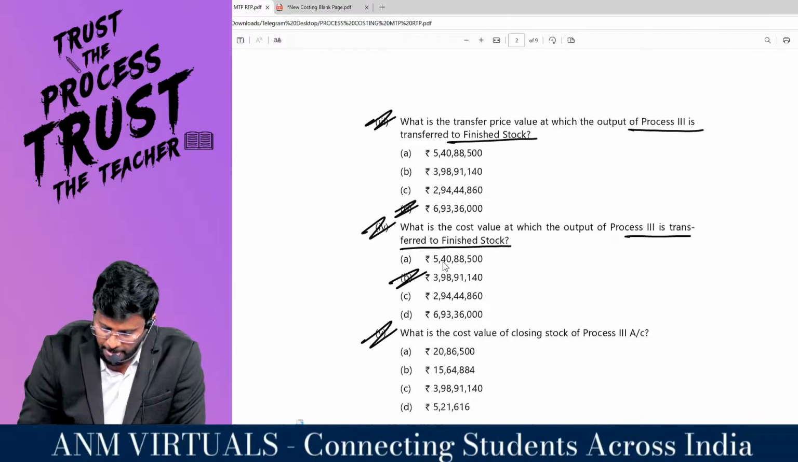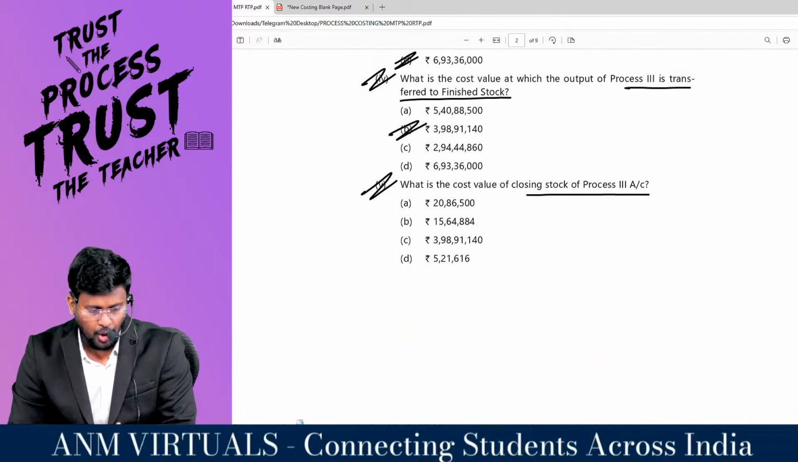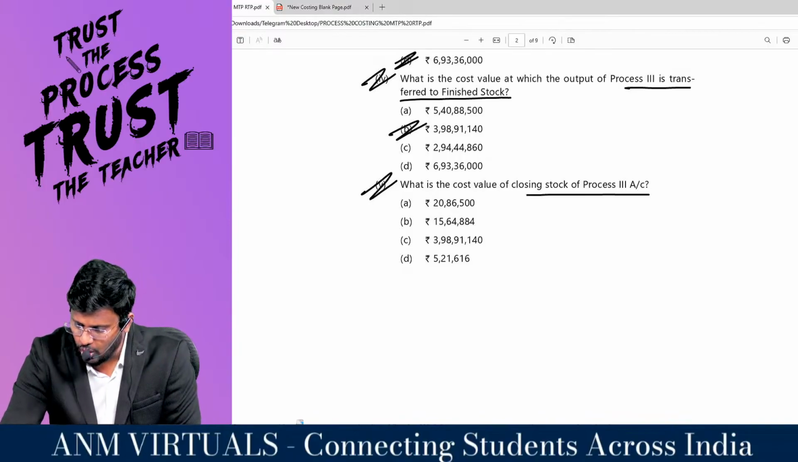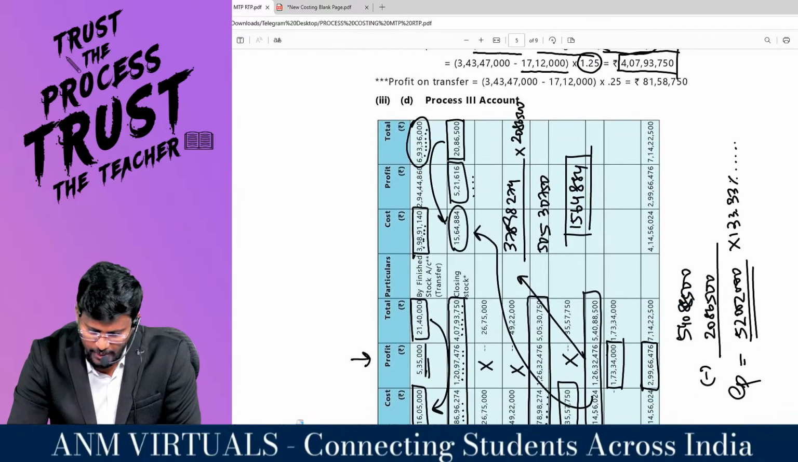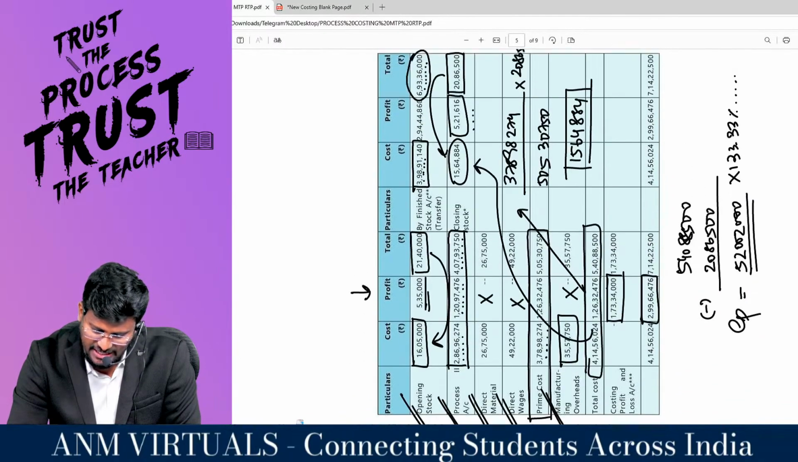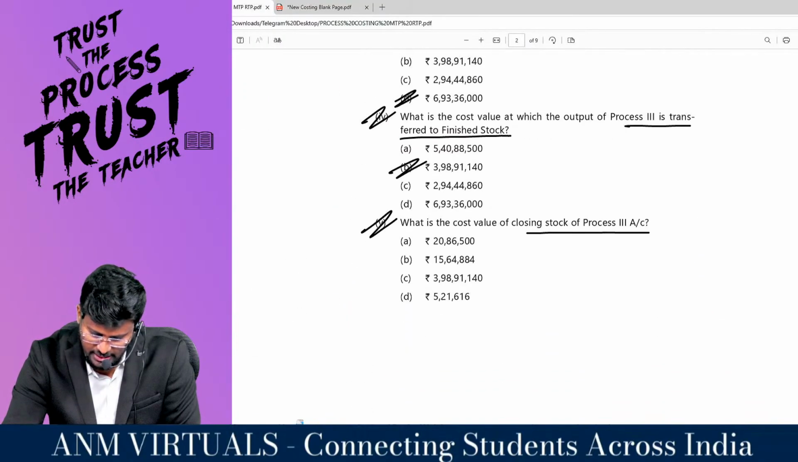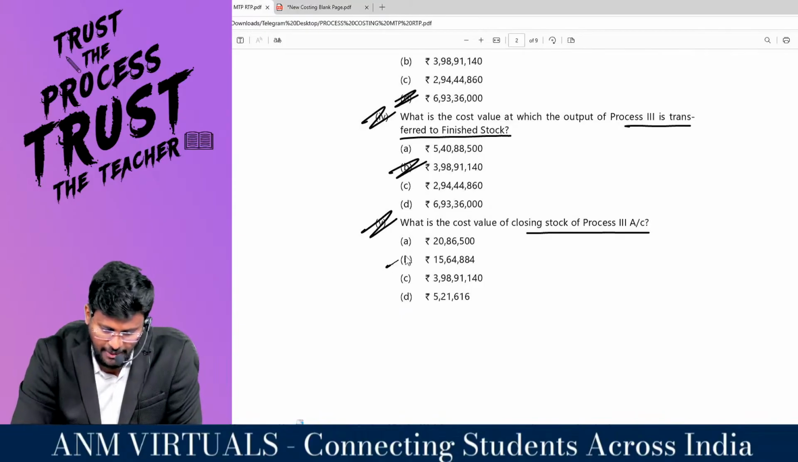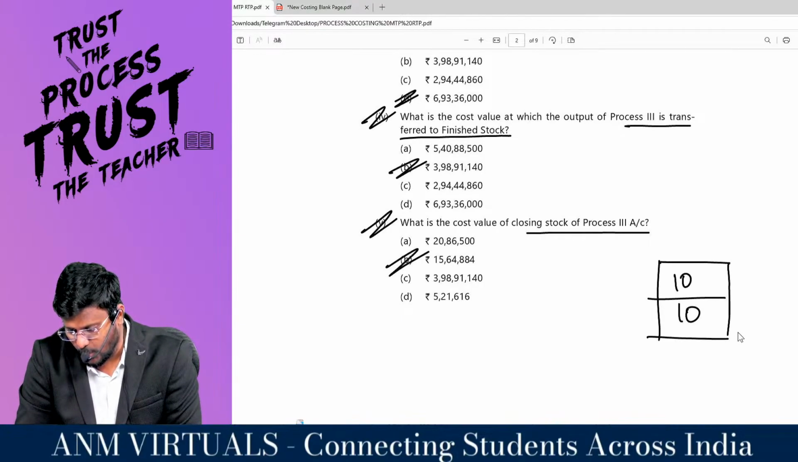Super sir. What is the cost value of closing stock of process 3? They are asking what the cost value of the closing stock of process 3 is. See what the cost value of closing stock is. 15,64,884. Yes, exactly matching. 10 by 10 in process costing is what I got.